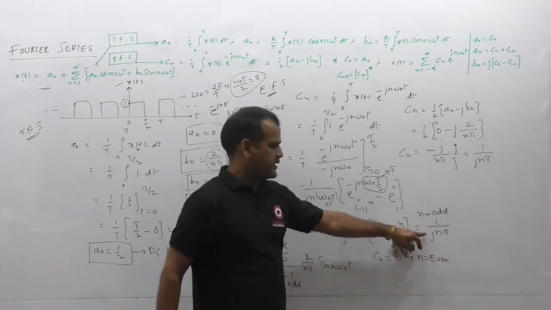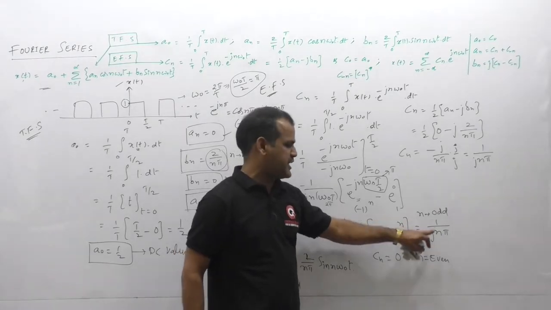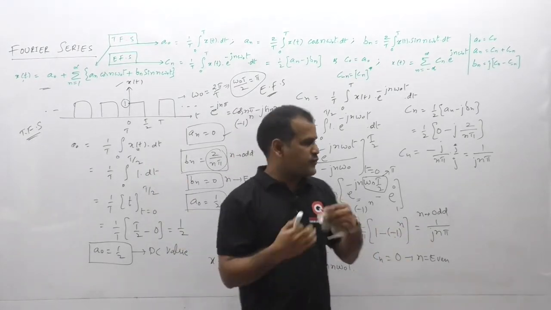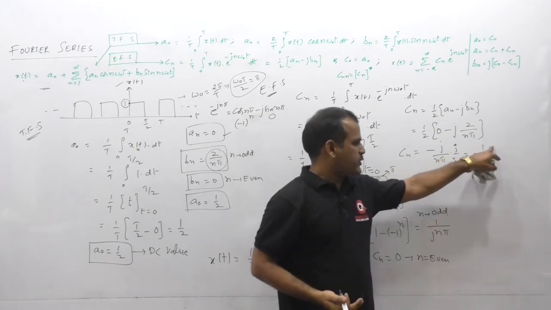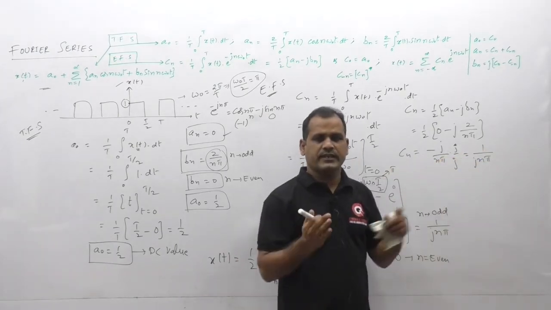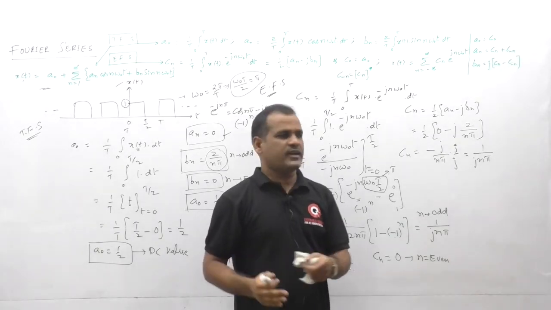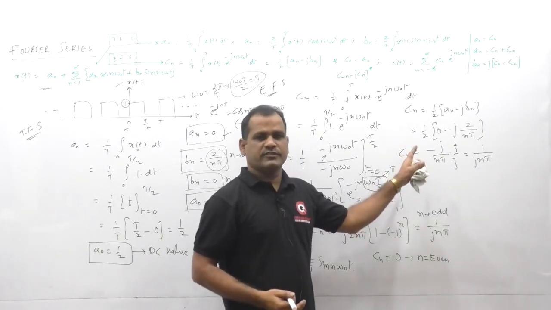So here what we are getting, Cn value from the direct formula is 1 by j n pi, and with the help of trigonometric Fourier series coefficients, if we find the Cn value, then again we are getting 1 by j n pi. Like that we can verify the cross relation between the trigonometric Fourier series coefficients and complex exponential Fourier series coefficients here.